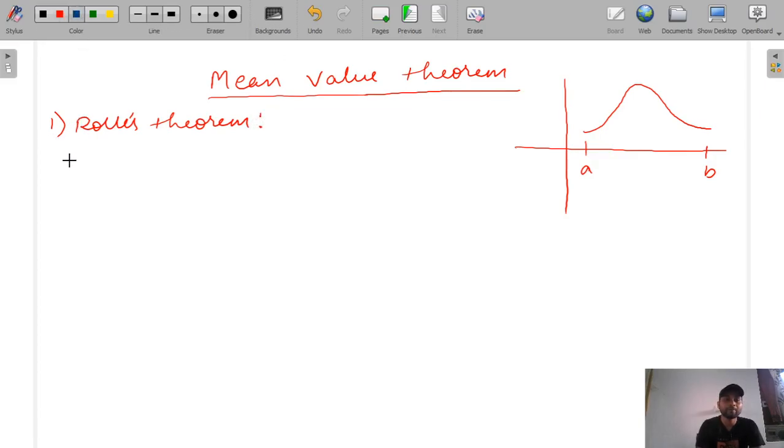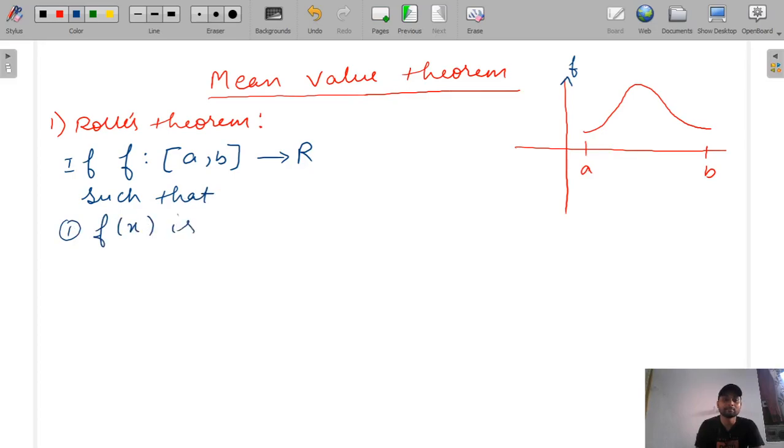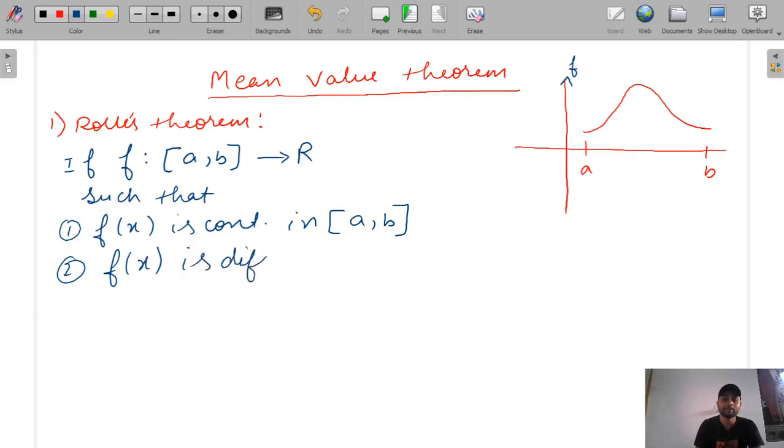In Rolle's theorem, if f is a function from [a, b] to the real numbers, meaning the value of function f exists from a to b and belongs to the real numbers, such that f(x) is continuous in [a, b], and the second condition for Rolle's theorem is f(x) is differentiable in (a, b).